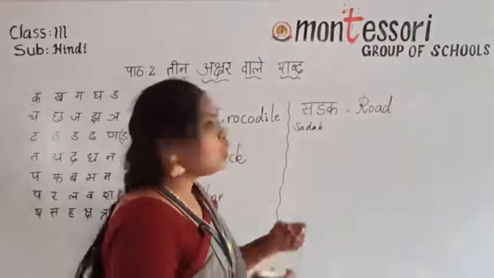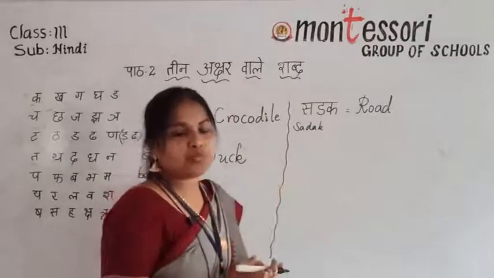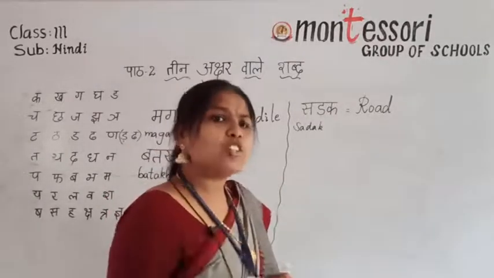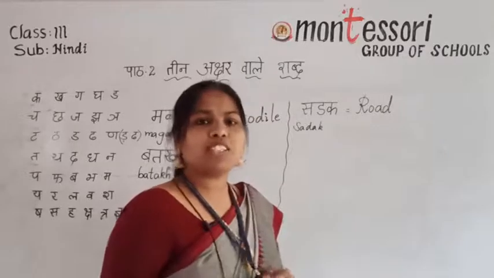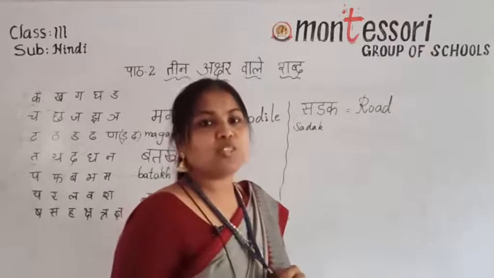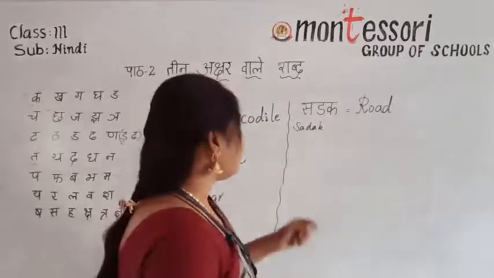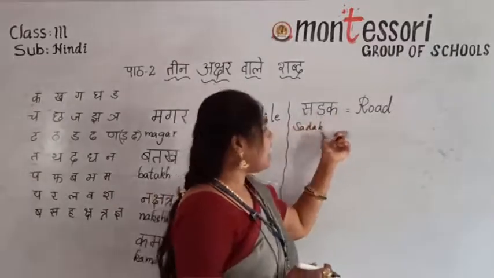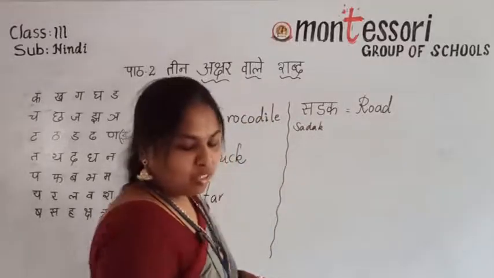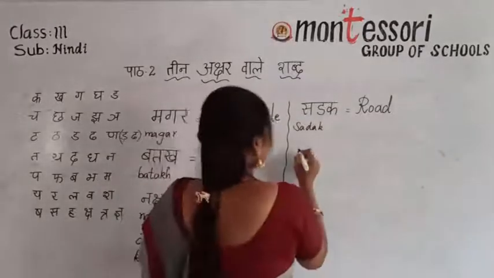Okay, children, don't play in the middle of the road also. Small children also, they don't know. If the ball goes, they will go on the road and they will take that one. They don't know. Accidents will occur, children. Don't play on the road. Okay, children. Sa, Ra, Ka. Sadak. Sadak means road. Okay. The next one.